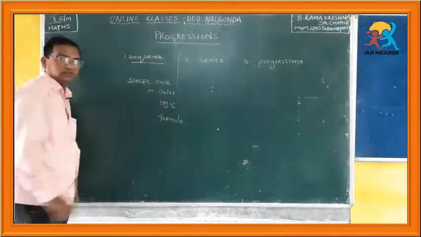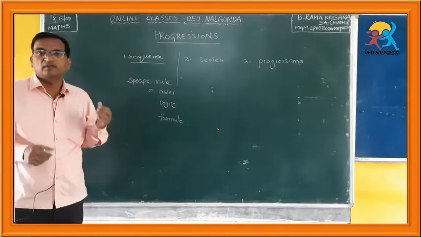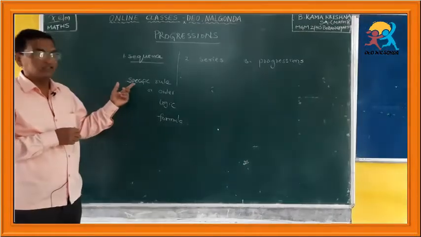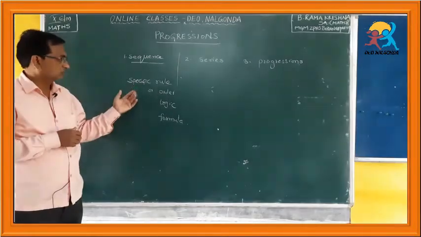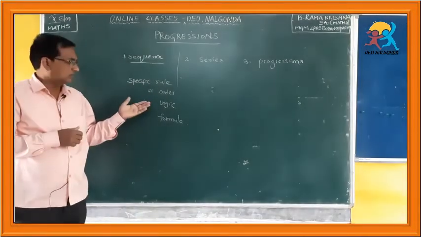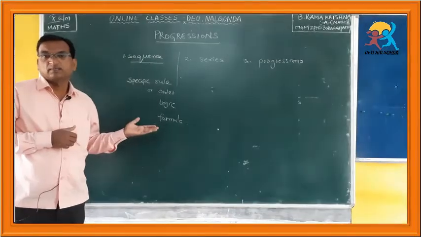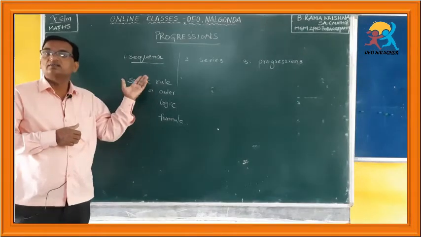You can say anyone. What is sequence? Sequence is a set of numbers or a list of numbers which follows a specific rule, specific order or some logic or some mathematical formula. Such a list of numbers is called a sequence.